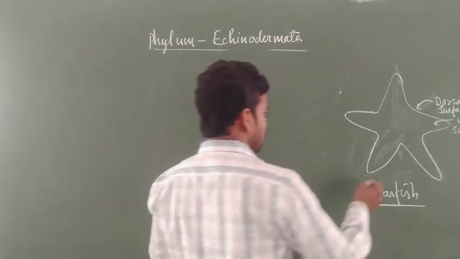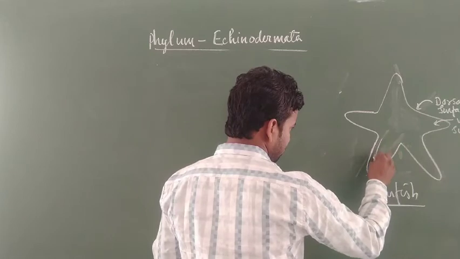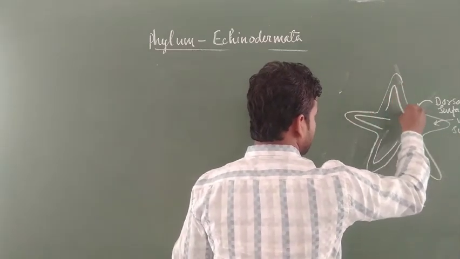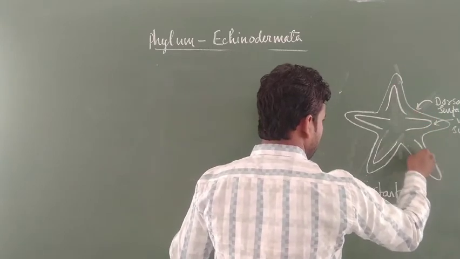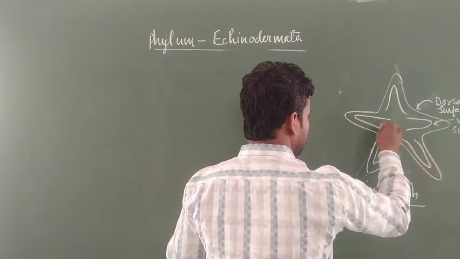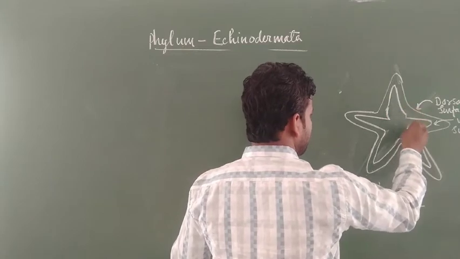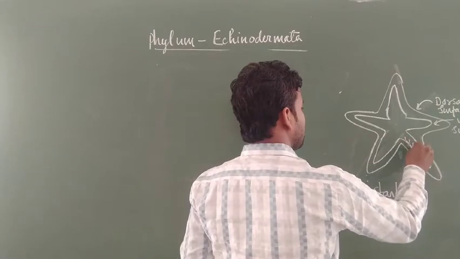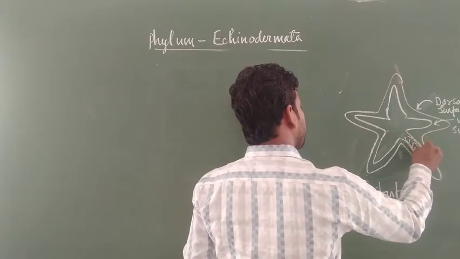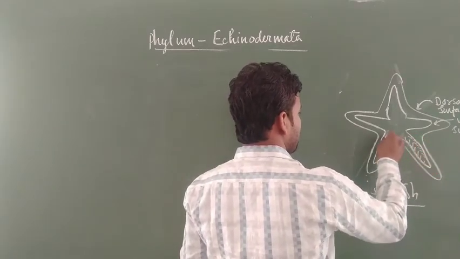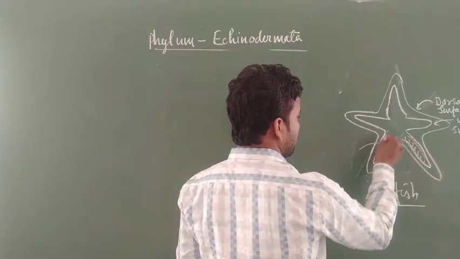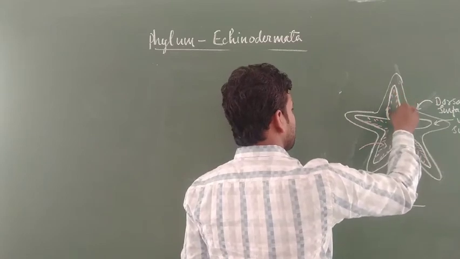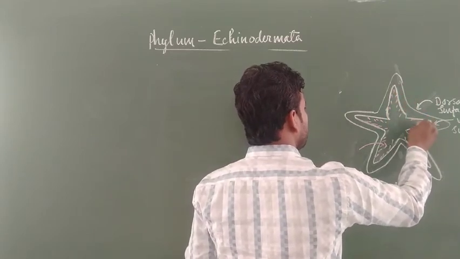Here are the ambulacral grooves, and each ambulacral groove has ciliated notches where food material moves in. By the action of these cilia, the food moves up to the mouth region.